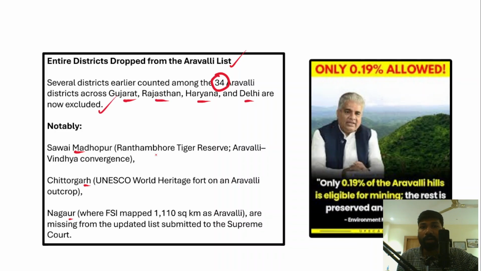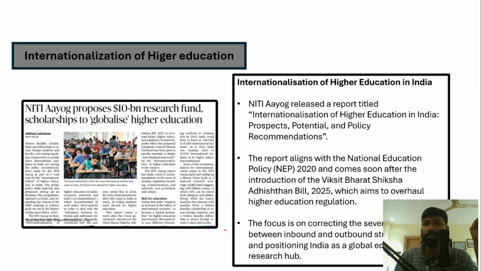For example, Sawai Madhopur, Ranthambore Tiger Reserve, which is an Aravalli and Vindhya convergence. Chittorgarh, which is a UNESCO World Heritage Site on an Aravalli outcrop, has also been exempted. And Nagaur, where FSI mapped 1110 square kilometers as Aravalli. So they are also missing from the updated list submitted to the Supreme Court by the government. So therefore, there are a lot of shortcomings in this definition. And if mining is allowed, then there will be erosion of Aravalli mountains, and this is the key concern of the public.